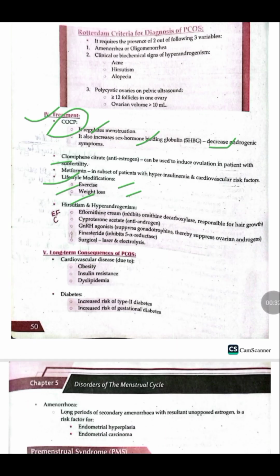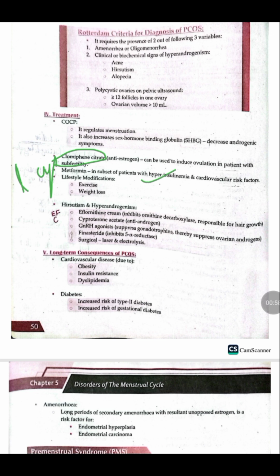Now in case of infertility, for the induction of ovulation, we give different agents. The first and the most common is clomiphene citrate. Similarly, we can also give the patient letrozole for ovulation induction, and if it is resistant to both these drugs, then we can do laparoscopic ovarian drilling. Now, for hyperinsulinism and the cardiovascular risk factors, in case of type 2 diabetes, we can also give the patient metformin, which is a biguanide.